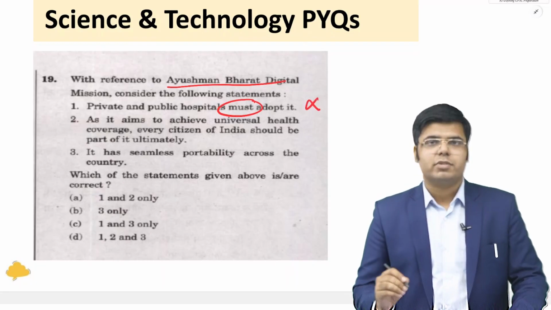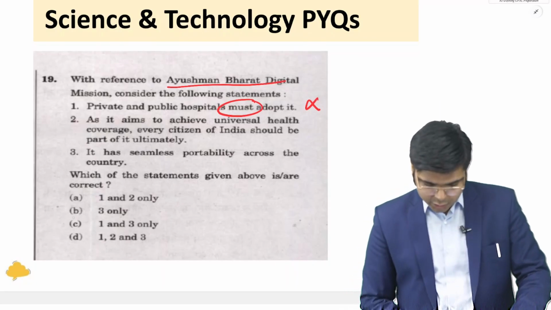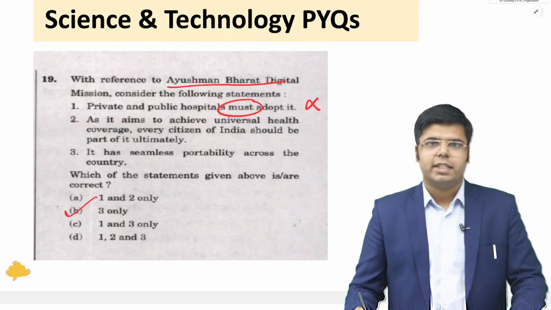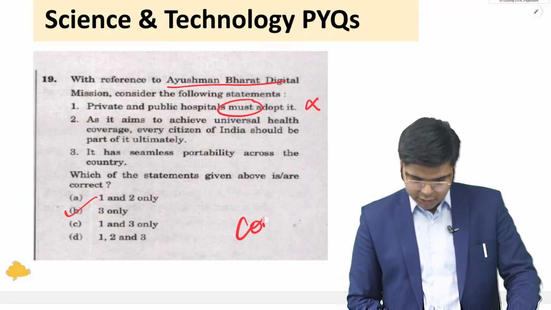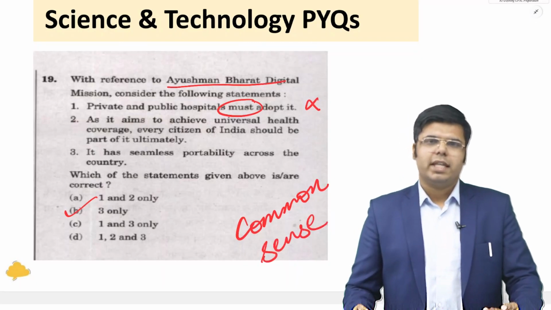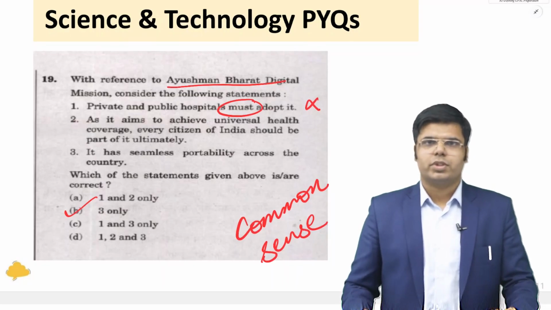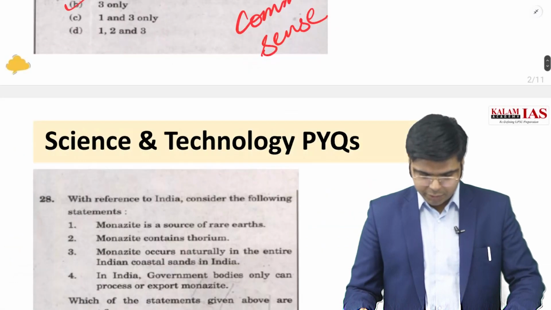The word must makes this first statement wrong, and if you can say that the first statement is wrong, you will arrive at your correct answer, that is B, 3 only. So this shows the use of common sense, because we can gauge that every private hospital, why should it be forced in one go, in a single go? Why should we force every private hospital?